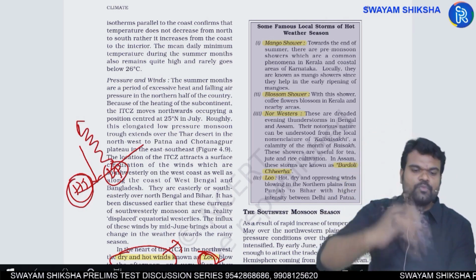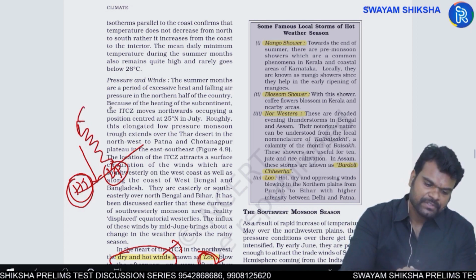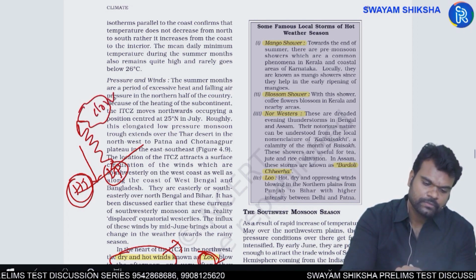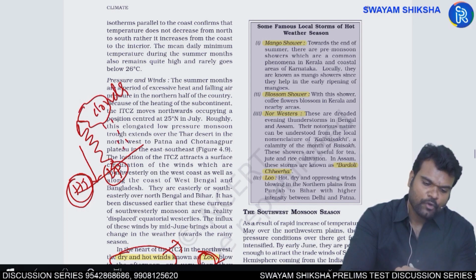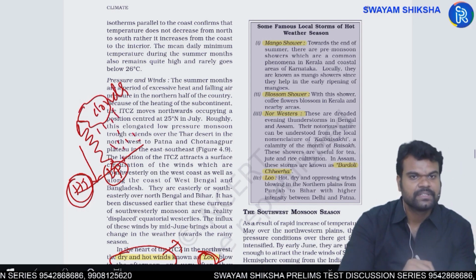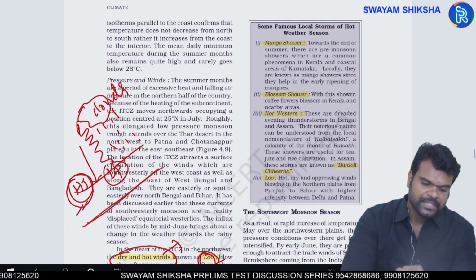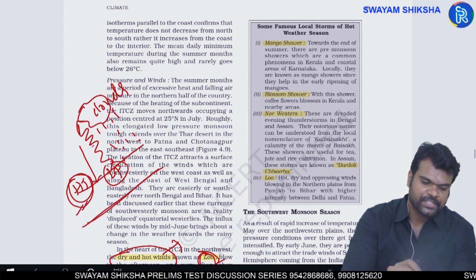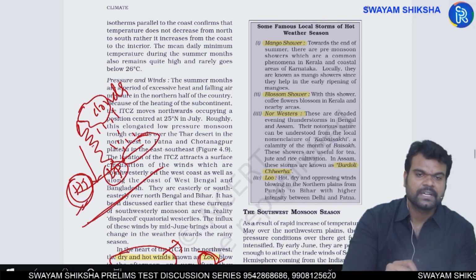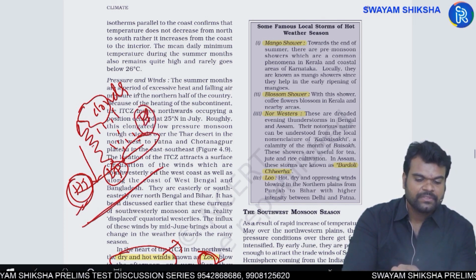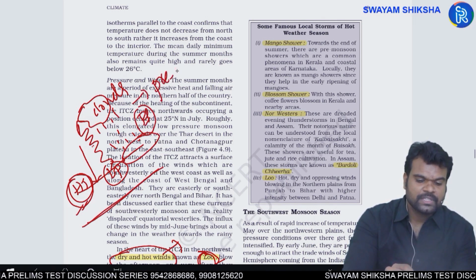Vertically upward movement. When you have the convection, that promotes the formation of clouds. If you have the cloud formation, obviously you can expect rainfall. Okay, so during summer, because of excessive temperature and subsequent localized convection, you have the scope for the occurrence of rainfall. These are called pre-monsoonal showers.